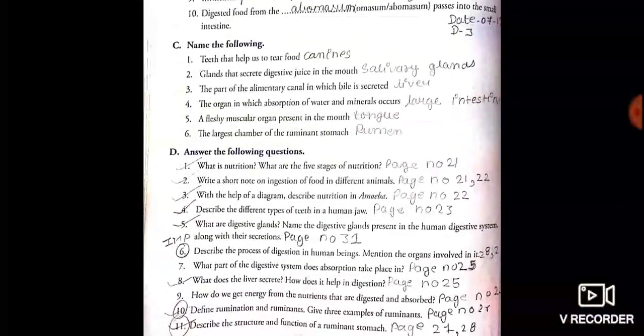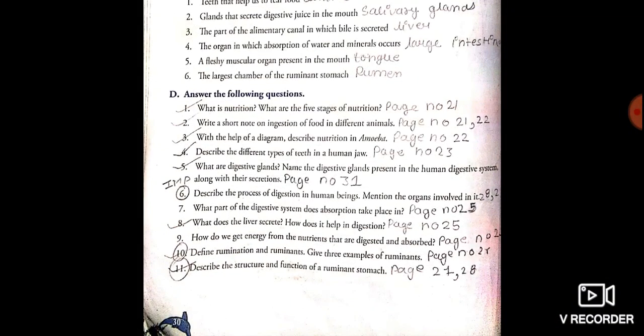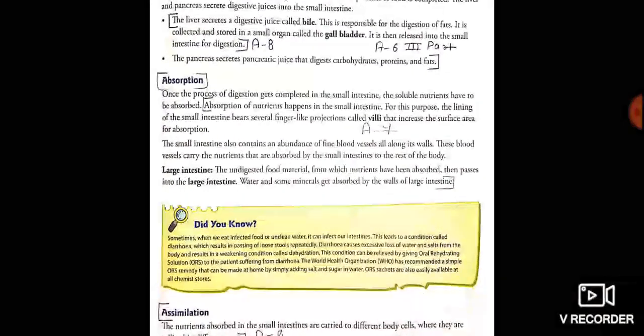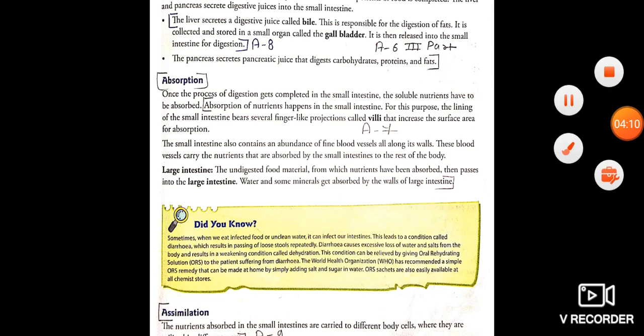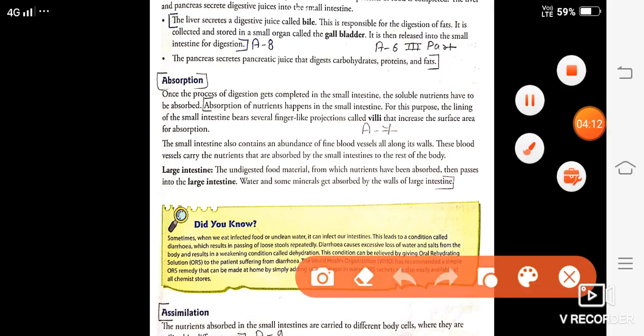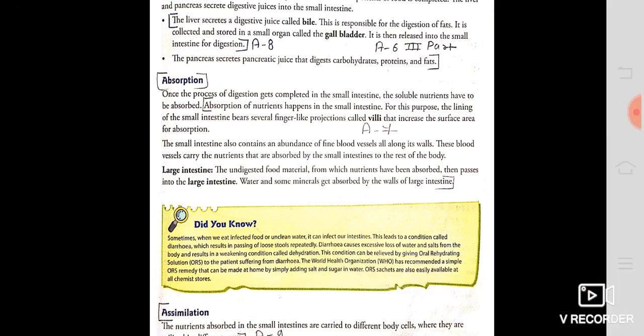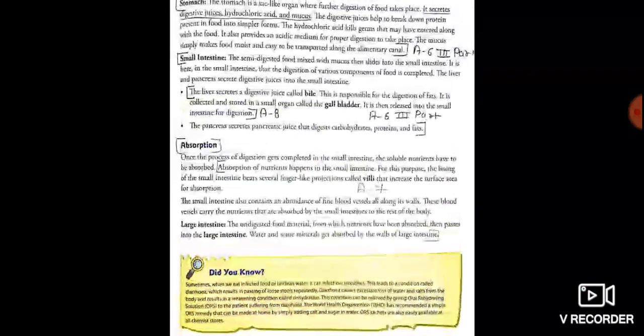Then answer number 7: at what part of the digestion does absorption take place? This answer is given on page number 25. So your answer will be absorption of nutrition, page number 25.